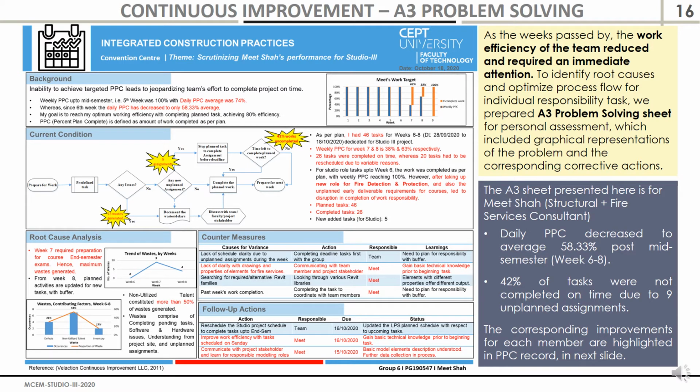So, to improve the project stakeholders' work efficiency, we had to give immediate attention. So the project team came up with an A3 problem solving template for personal assessment, which included graphical representation of the problem and corresponding corrective actions adopted by each of the team members. Here, an A3 template prepared by Meet Shah has been shown for visualization of how the template was prepared and the root cause analysis was done, and the follow-up actions have been highlighted by each stakeholder.